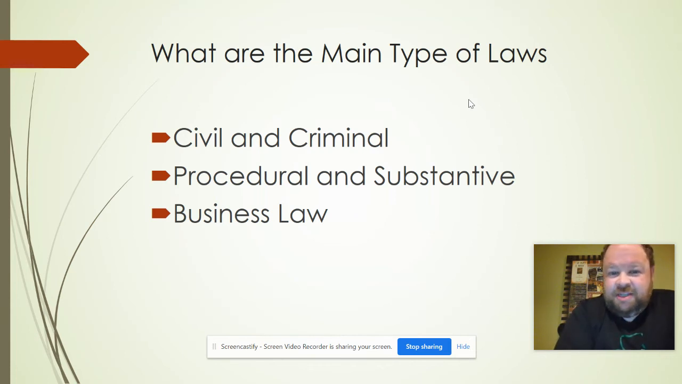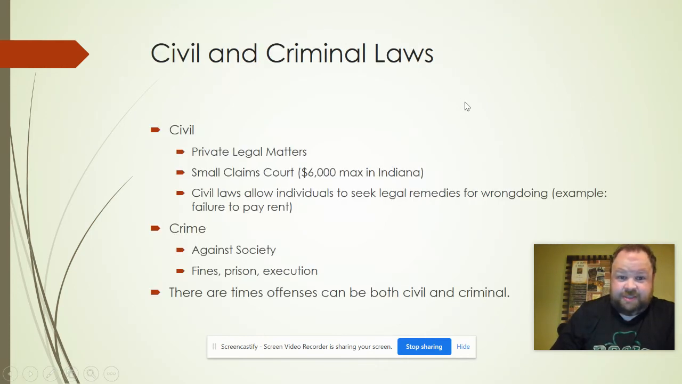What are the main types of laws? So, civil and criminal are the two big ones. You also have procedural and substantive, and then you have business law, which we will go over a lot through this class.